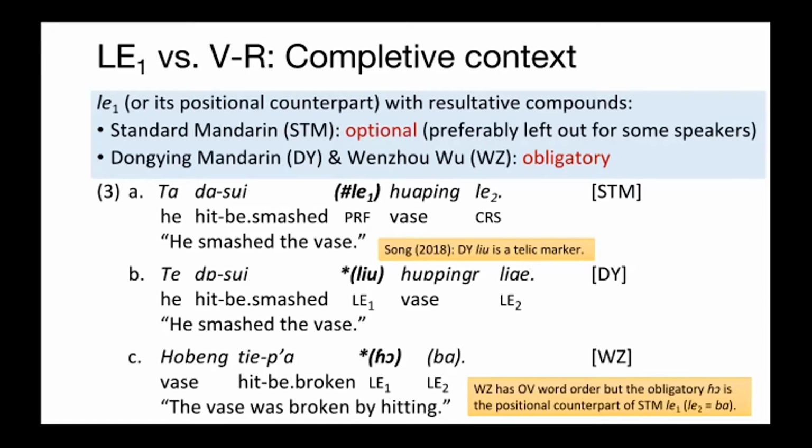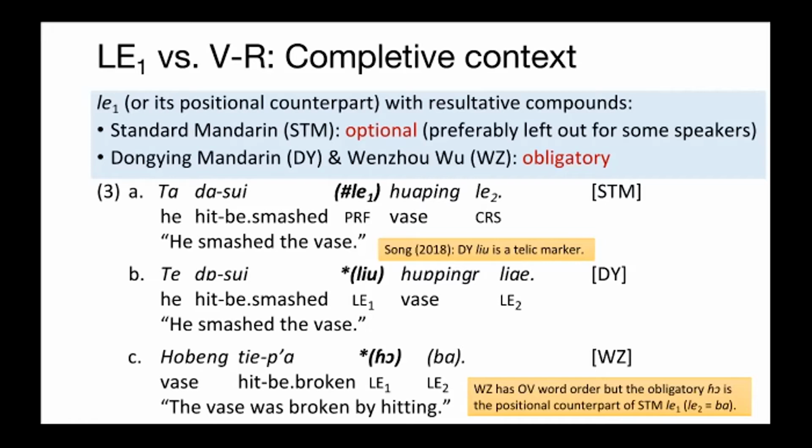3a is STM. 他打碎了花瓶了. He smashed the vase. The post-VR le1 here is not obligatory. Even for some speakers, it's very left out. 3b is the dy version of he smashed the vase. Let me invite my partner to read this sentence for us. Okay. 他打碎了花瓶了.